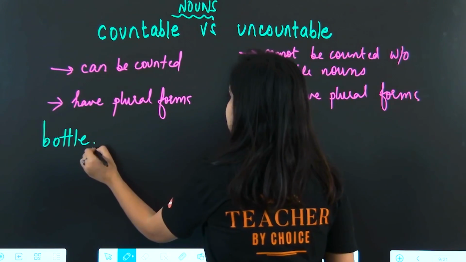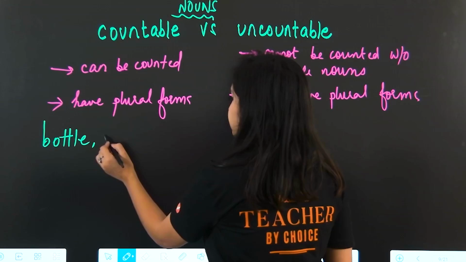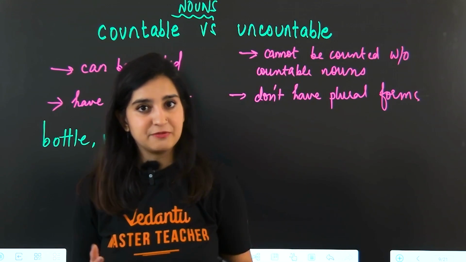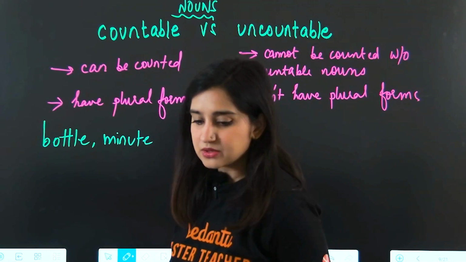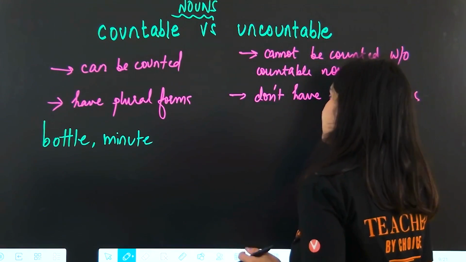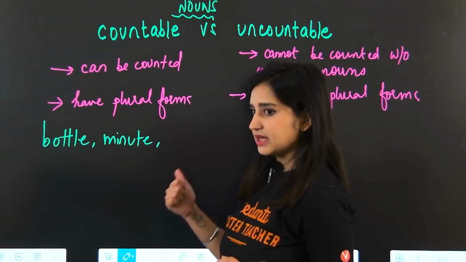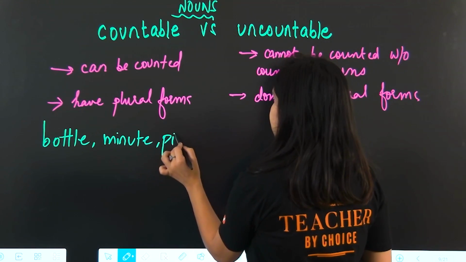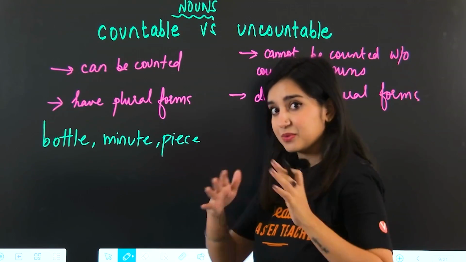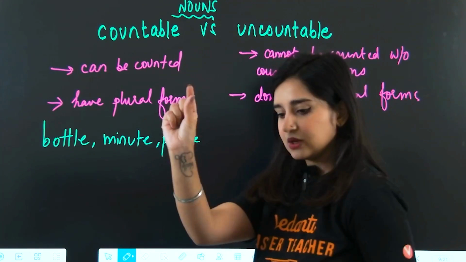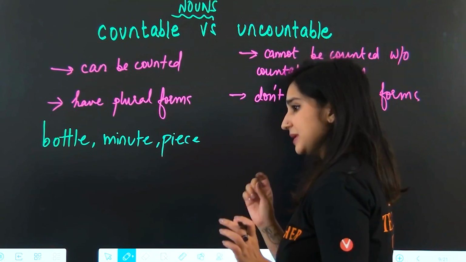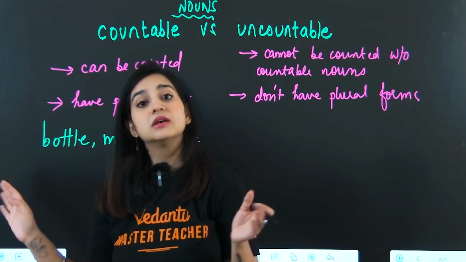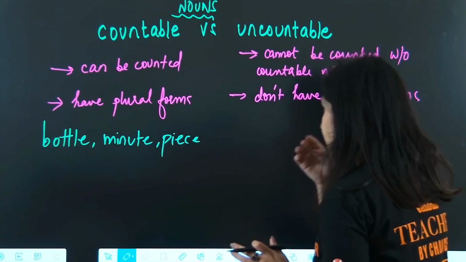Okay. Next thing, minute. 5 minutes, 10 minutes can be counted. Okay, this is a countable noun. And let me give you another example that I can give you a counterpart for. Piece. Not the peace that the world requires right now, but piece. Okay, a part of something. So piece, 1 piece, popular anime, 5 pieces, 1000 pieces. Okay, so now